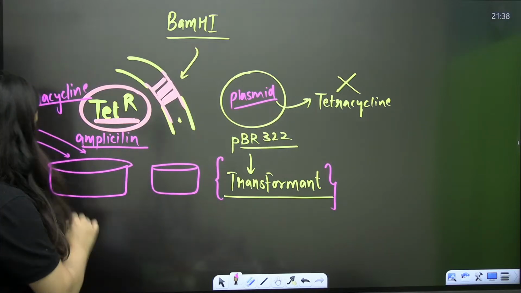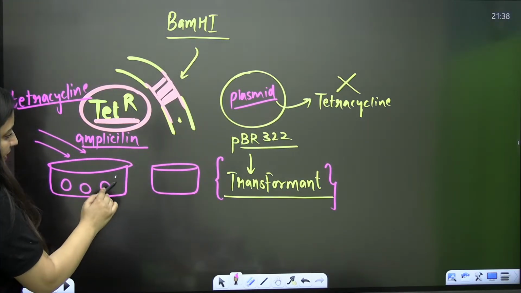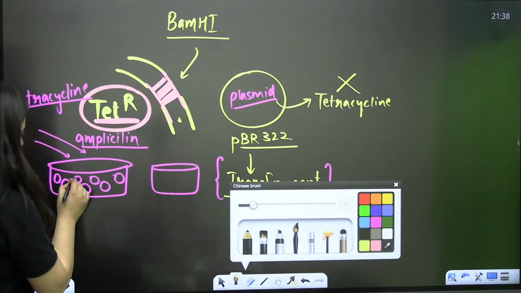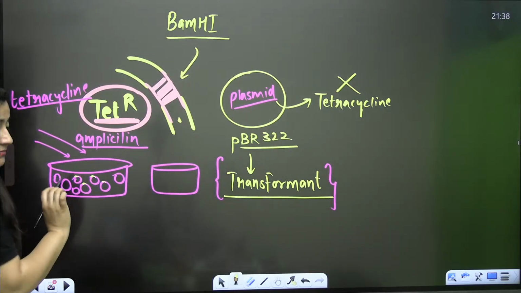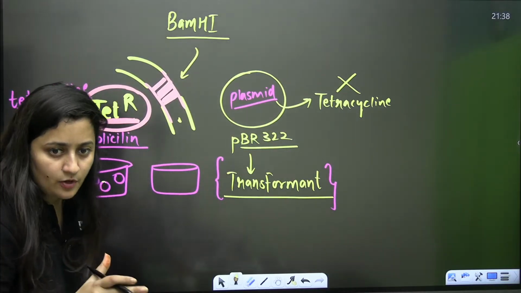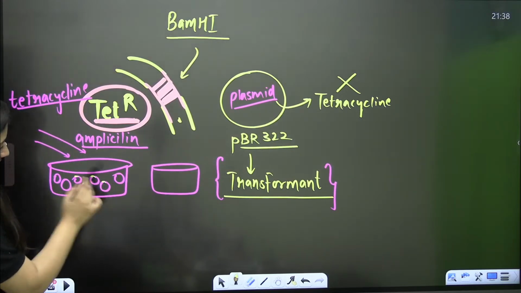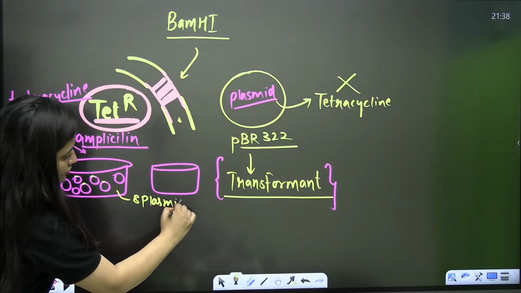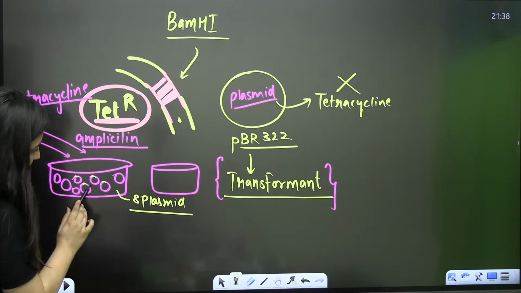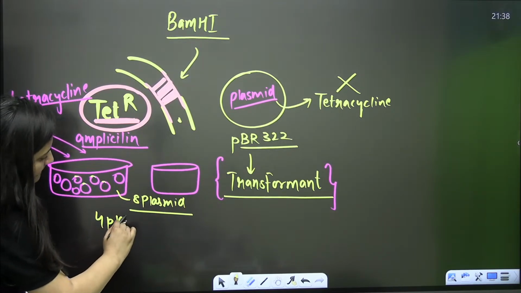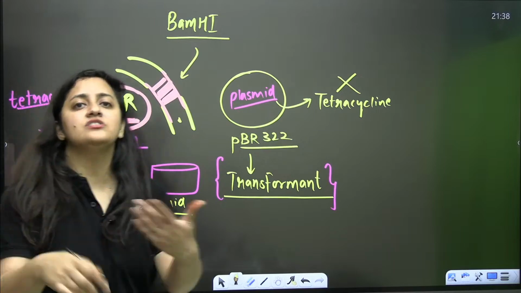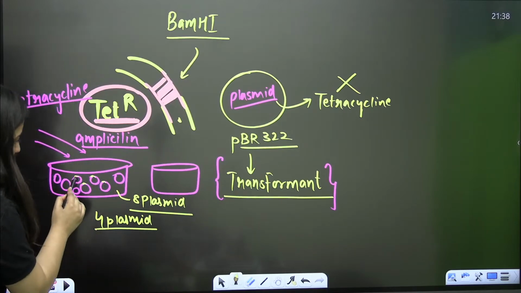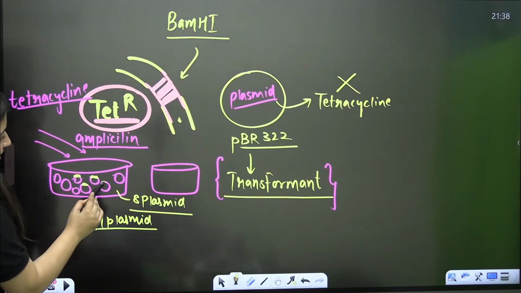Just take an example, so that you can understand this phenomenon. Let's say here you have grown 8 plasmids. I'm giving you one example, students. Out of those 8 plasmids, let's say 4 plasmids are transformant. I'm already giving you this information; this is what you are going to calculate later.